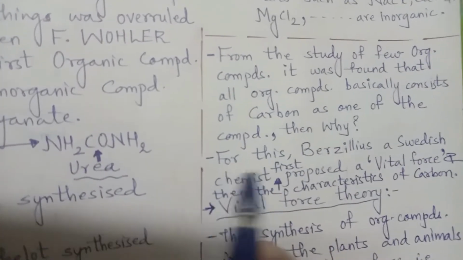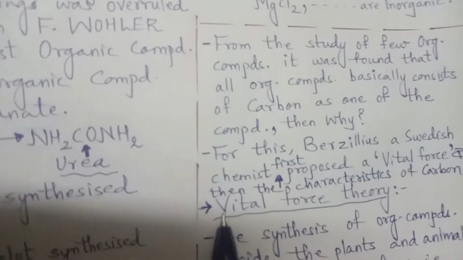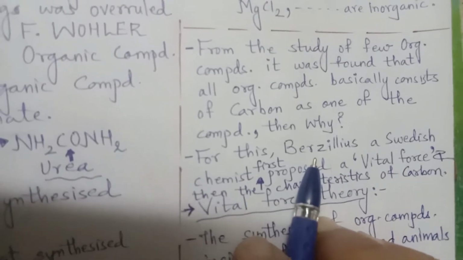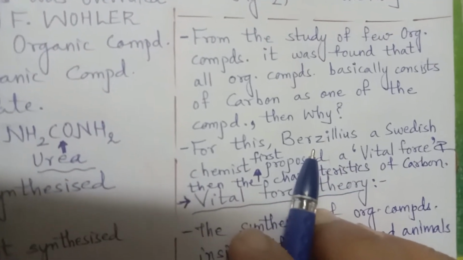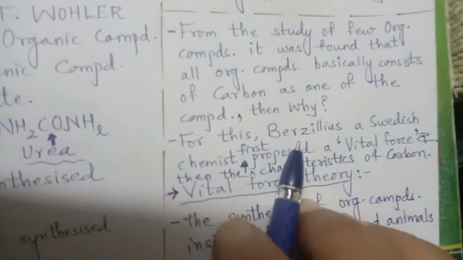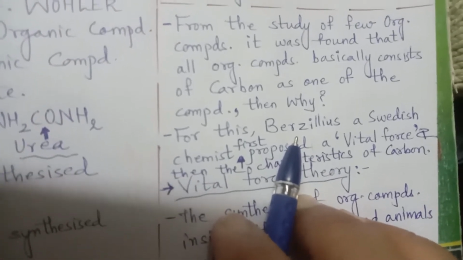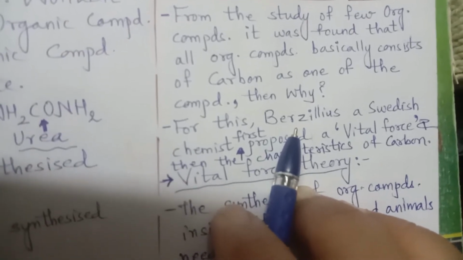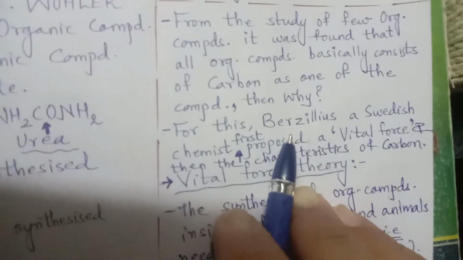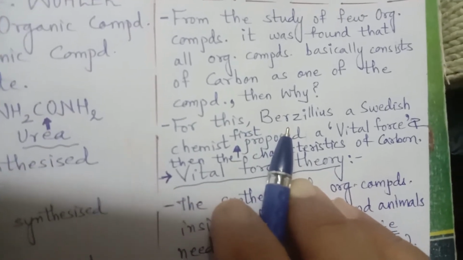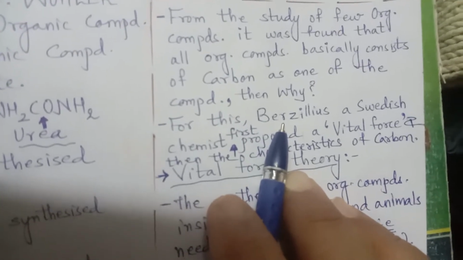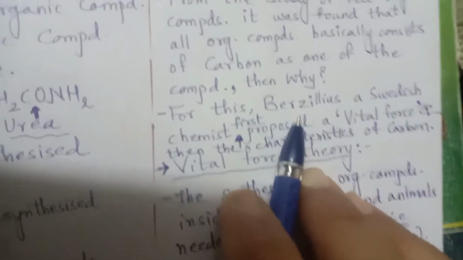For this, Berzelius, a Swedish chemist, if you remember, was the one who gave the abbreviated symbols of the 118 elements, right? Before Berzelius, Dalton had given them in circular figures. Berzelius suggested that drawing symbols of the elements all the time is time consuming, and so he gave the idea of writing alphabets as symbols of the elements.